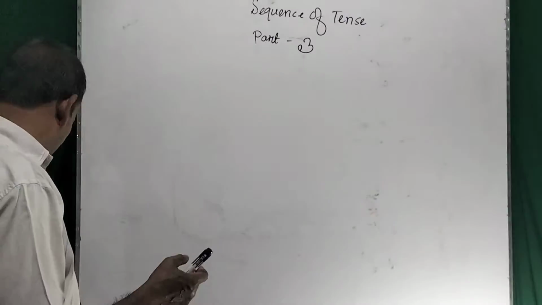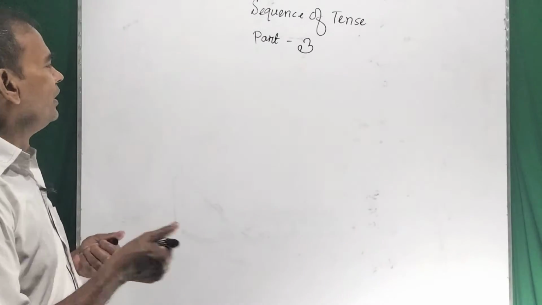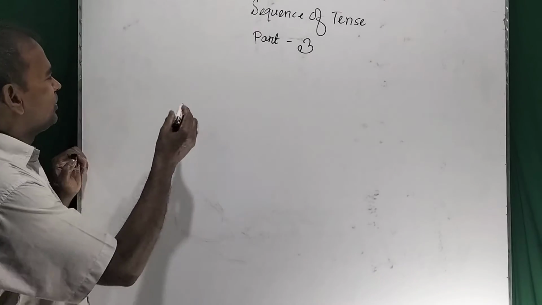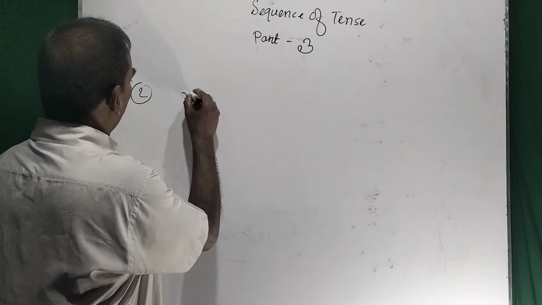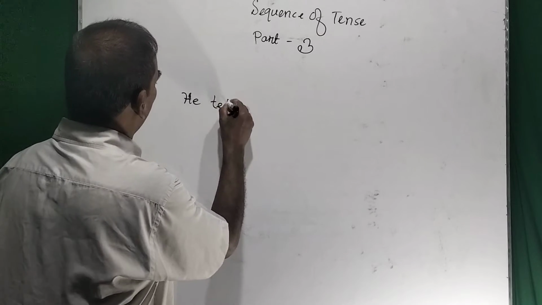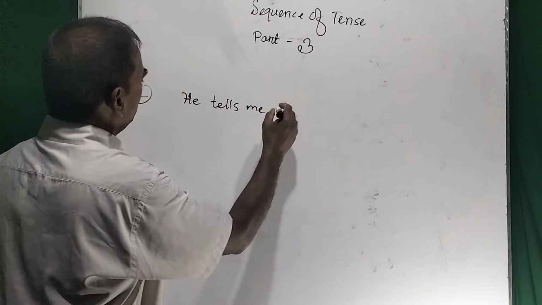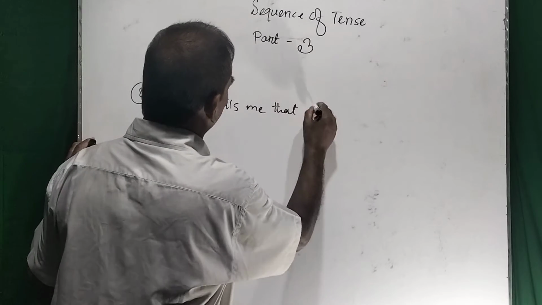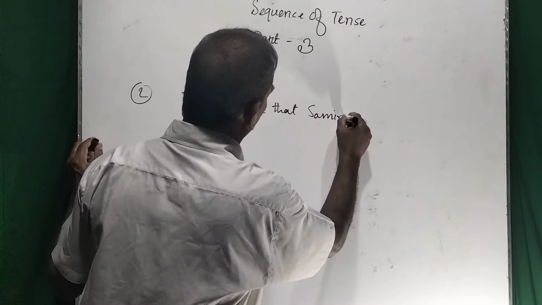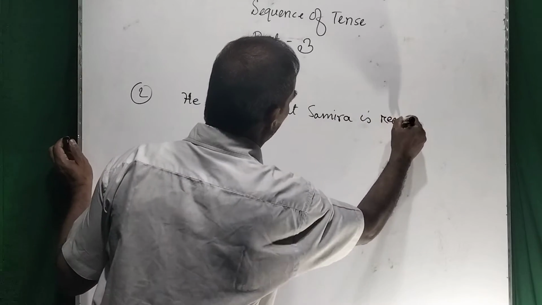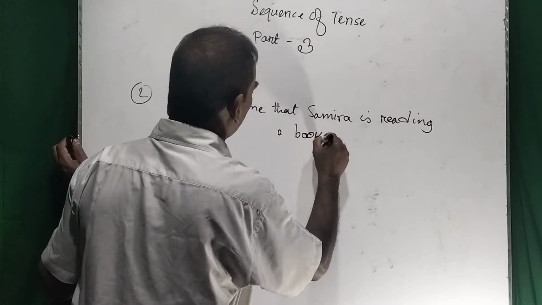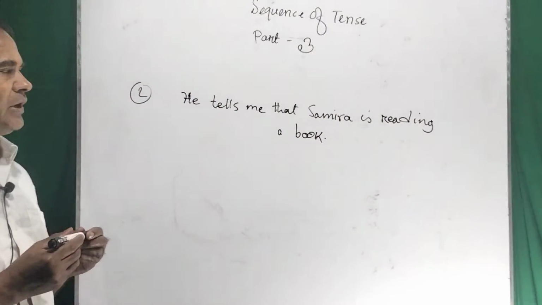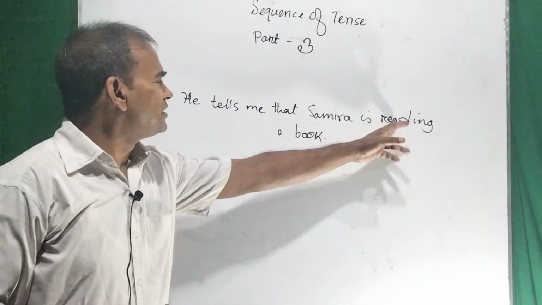So regarding the rules of sequence of tense, in this number two we can use some conversation in the subordinate clause. Number two: he tells me that Samira is reading a book. Samira is reading a book. Dear students, please try to look at it. He tells me that Samira is reading a book.